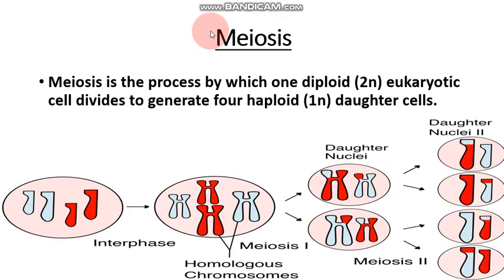Now, definition of meiosis. Meiosis is a process by which one diploid 2n eukaryotic cell divides to generate 4 haploid 1n daughter cells. Here you see it is one parent cell. It has generated 4 copies of haploid cell.